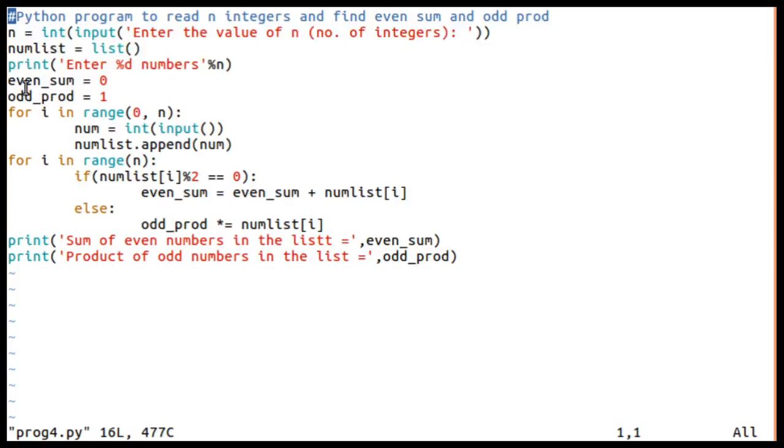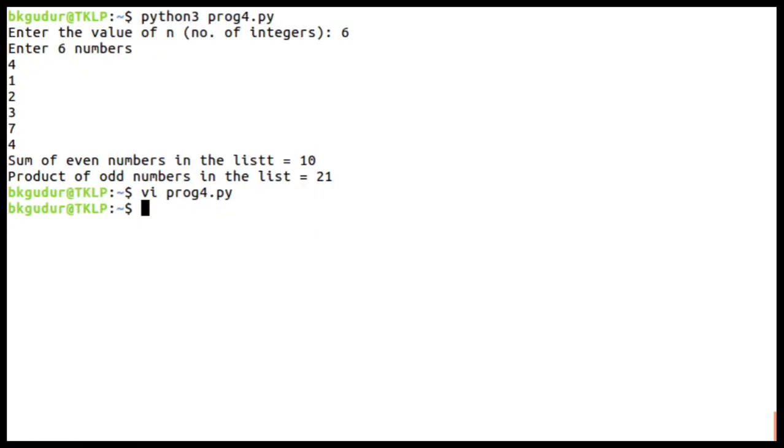Where we have read a value of n, then we ask the user to enter n integers, and so we used one list. Initially we created an empty list, and later as the user enters the numbers, we appended those numbers to the list. And later, for all the numbers in the list, we checked whether a number is even. If it is even, we added that to even sum, otherwise we multiplied that to odd product. Later we printed even sum and odd product. Hope this is clear to all of you.